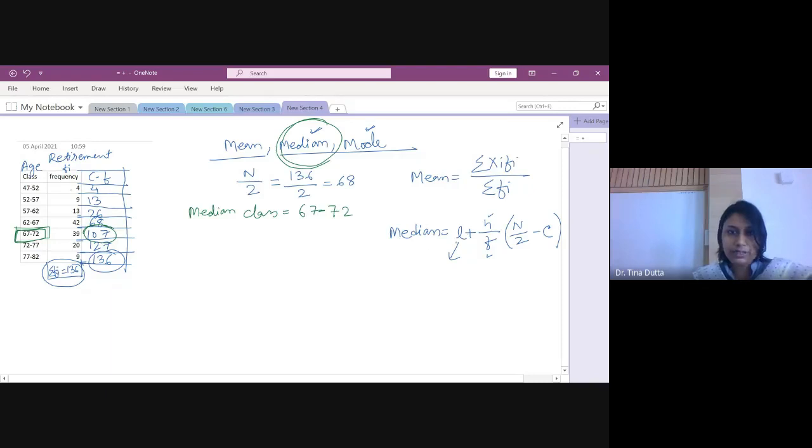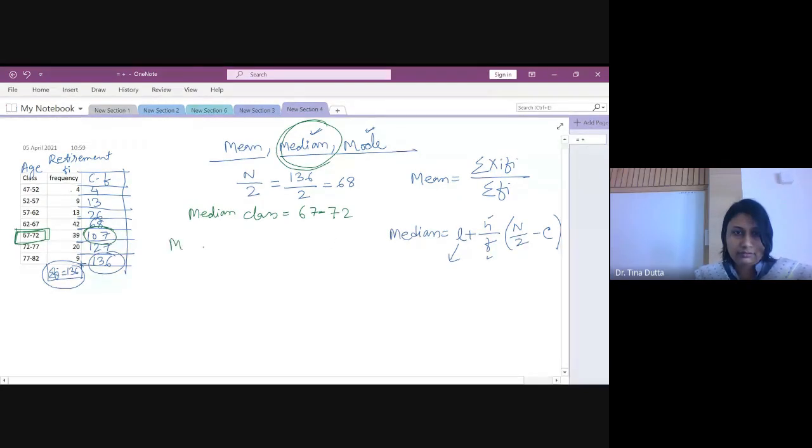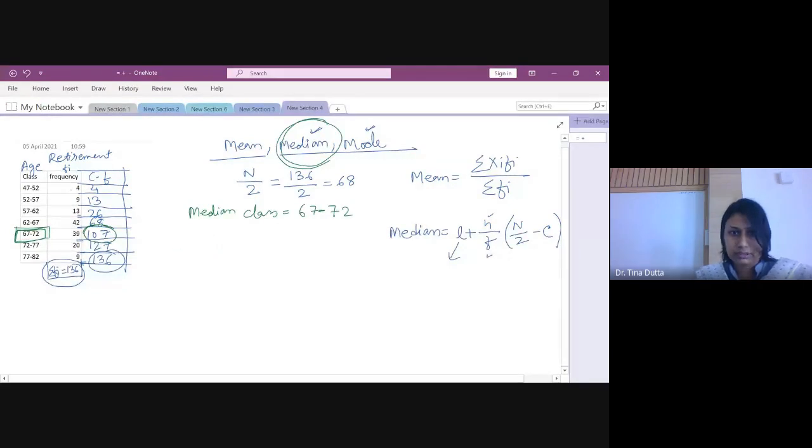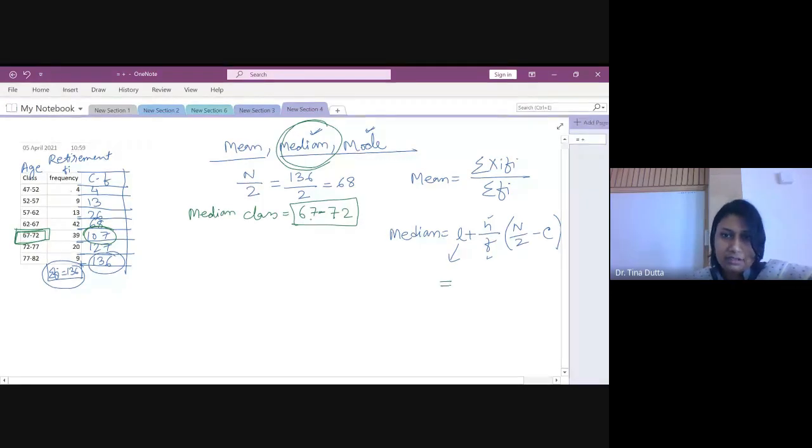Next, you have to put everything in the formula. So in the formula, you need to put L, H, F, N by 2 and C. So if I put everything here, median. What is L here? L is the lower limit of the median class. This is the median class, 67 to 72. Come on, respond to me quickly. What is L here? The lower limit, right? 67 plus.